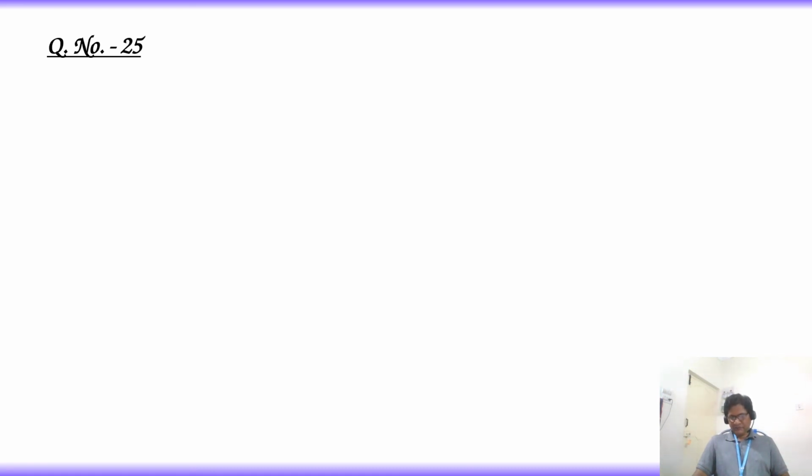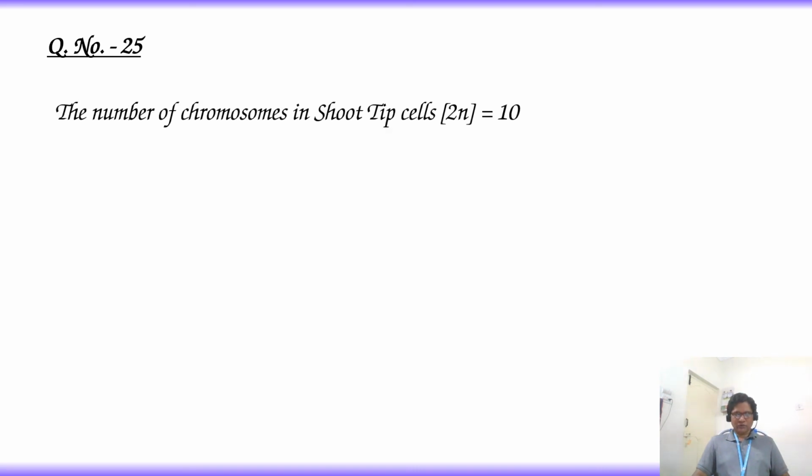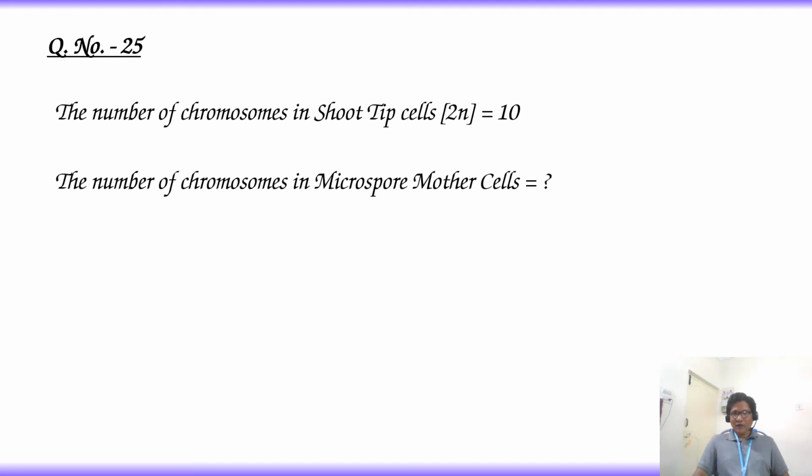Let's know about the number of chromosomes in shoot tip cells, equal to 10. Shoot tip cells are vegetative cells and they are in diploid condition. That means whatever the 10 chromosomes given here are diploid, 2n. If it is 1n, then it becomes 5. Now next, the number of chromosomes in the microspore mother cell is equal to how much? That is the question.